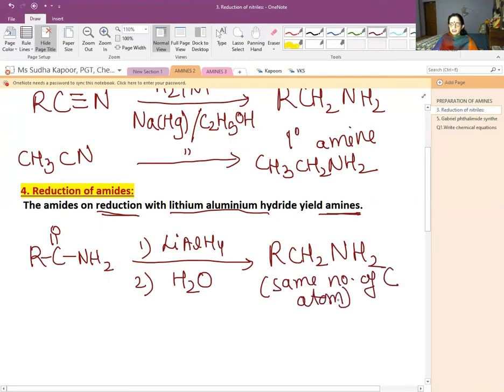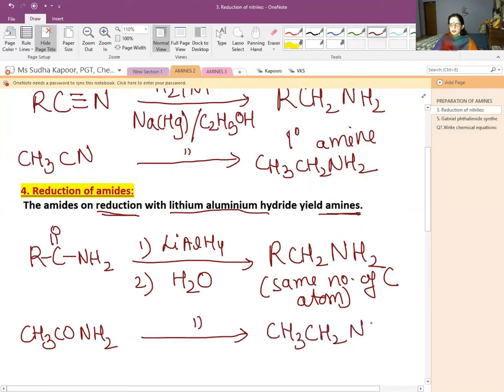So in this case, neither ascending nor descending, whatever we have taken in the amide, the number of carbons will remain the same. For example, let us take ethanamide. Ethanamide has a total of 2 carbons. Then we will get the product ethanamine. So if we have to keep the number of carbons the same, then reduction of amide is a very good process for the formation of amine. The 1 degree amine can be prepared from here.